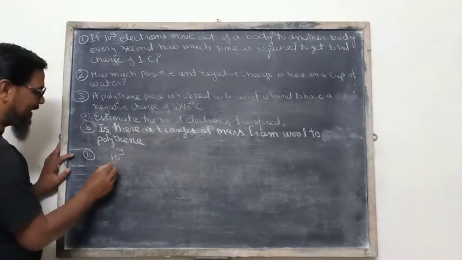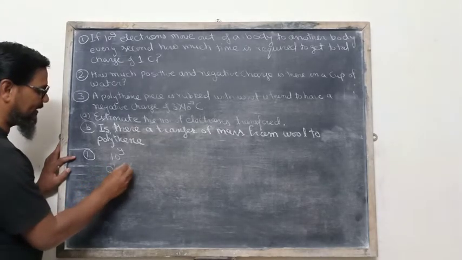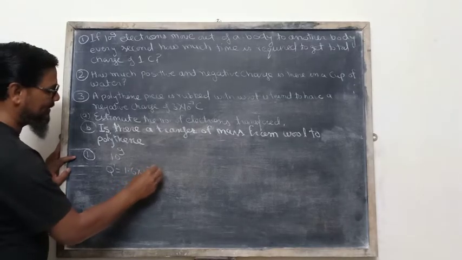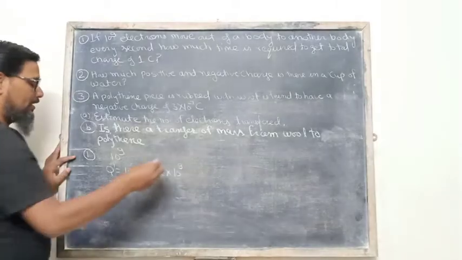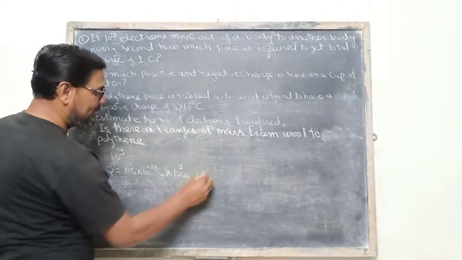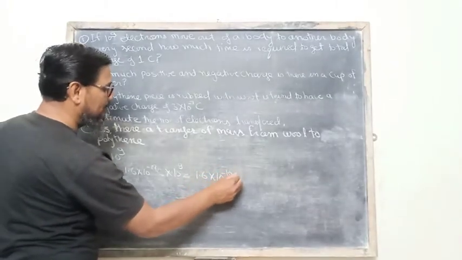body in 1 second will be, with 1 electronic charge as Q dash, we can write here 1.6 into 10 raised to the power minus 19 coulomb multiplied by 10 raised to the power 9. So the value will be 1.6 into 10 raised to the power minus 10 coulomb.